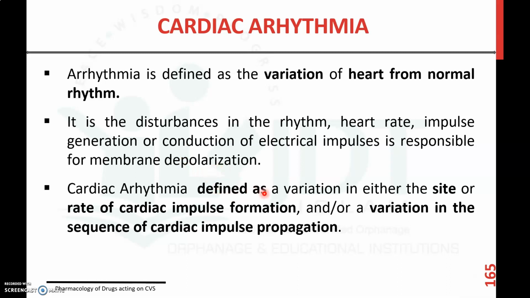It can also be defined as a variation in either the site or rate of cardiac impulse formation and/or variation in the sequence of cardiac impulse generation. So in short, this is the variation of the heart from the normal rhythm. It may be in the rhythm, heart rate, impulse generation, or conduction of electrical impulses.